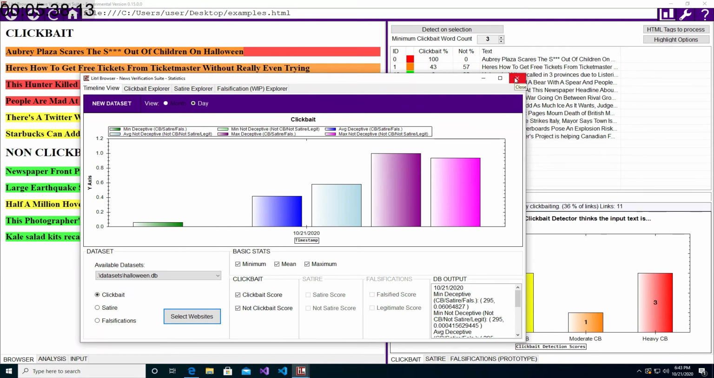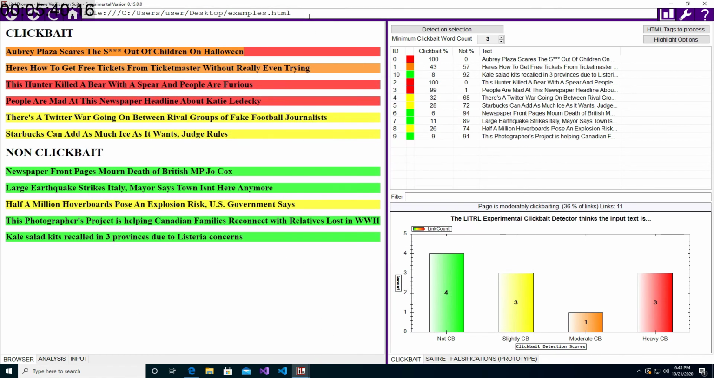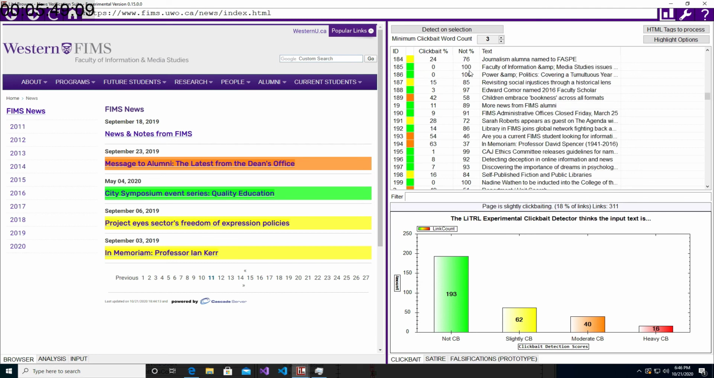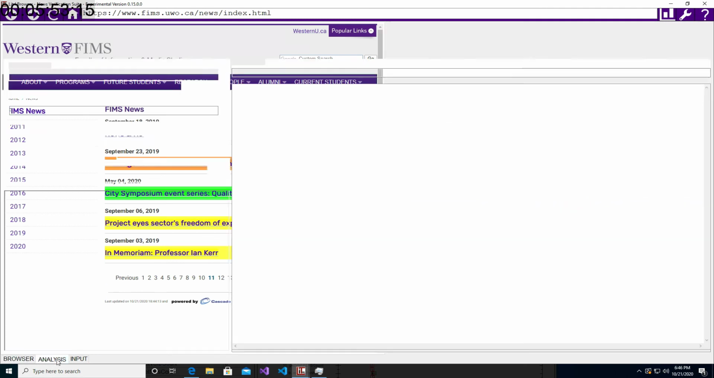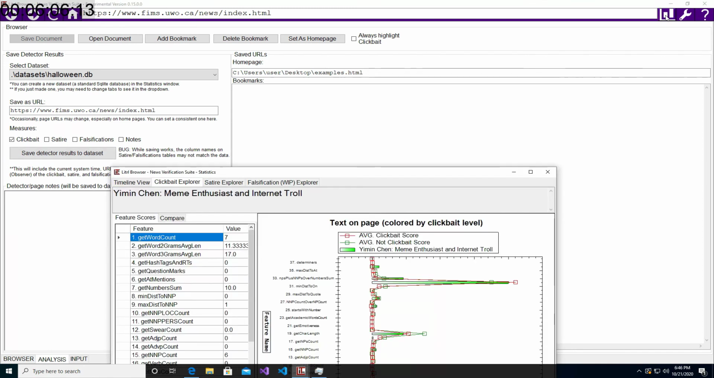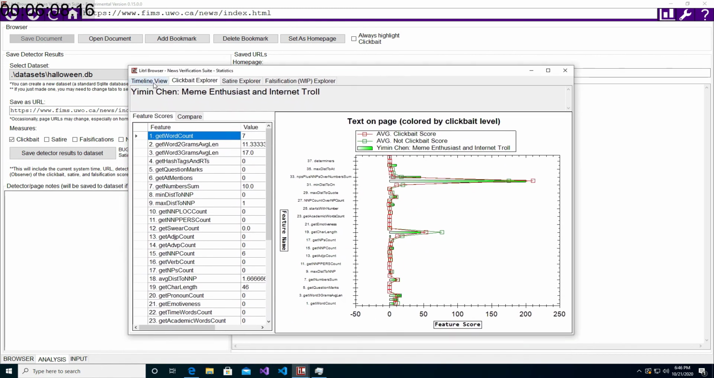So I'm going to go to FIMS News next. We will head over there. That's pretty much how the browser works. One of the nice things is, if I want to research just how clickbaity they are or how not clickbaity they are, I can go to analysis. I've got my Halloween data set up. I want clickbait measures, and I press save. And there we go, 311 clickbait results. That is saved to a database file, so you can take that and open it up in other programs.